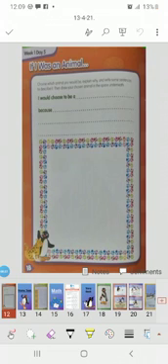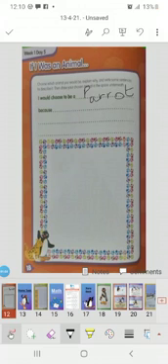In this page, what you have to do is write which animal you like and you would like to become like that animal. For example, I want to become a parrot, so I will write I would choose to be a parrot. And why I want to become a parrot is because I want to fly up high like a parrot. That is the reason for me to become a parrot.